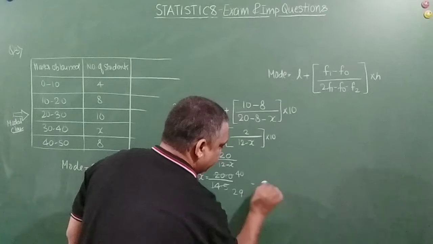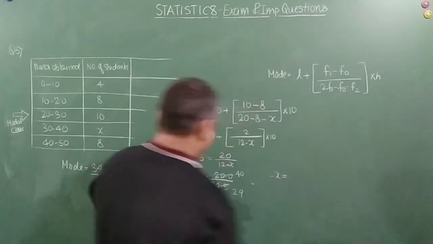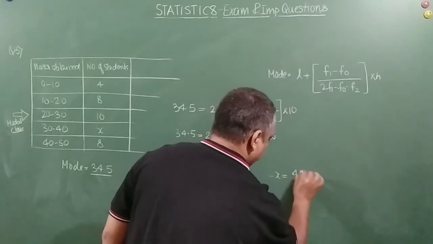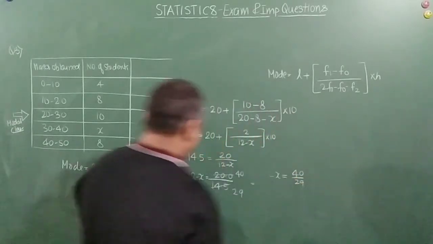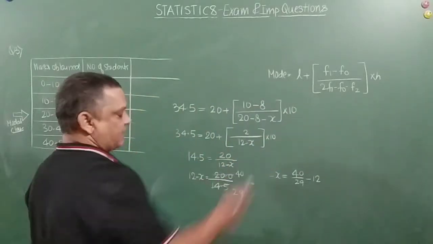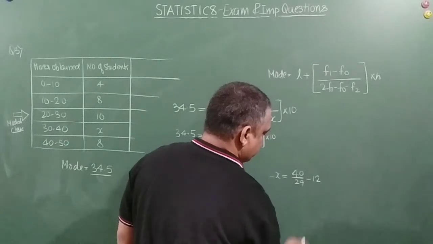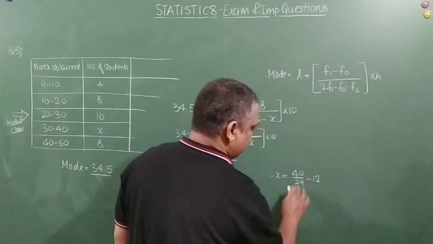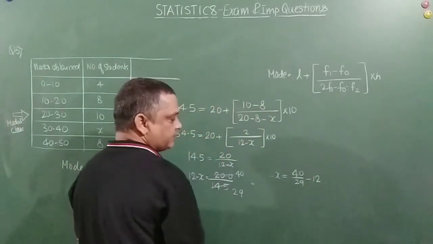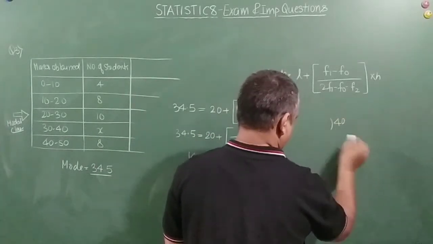So can we say that minus x is equal to 40 by 29 minus 12? What I have done is that I have transposed this term to the other side, right? So we can basically convert it into a fraction. That will be better for us, I guess, right? Okay. So 40 divided by 29.